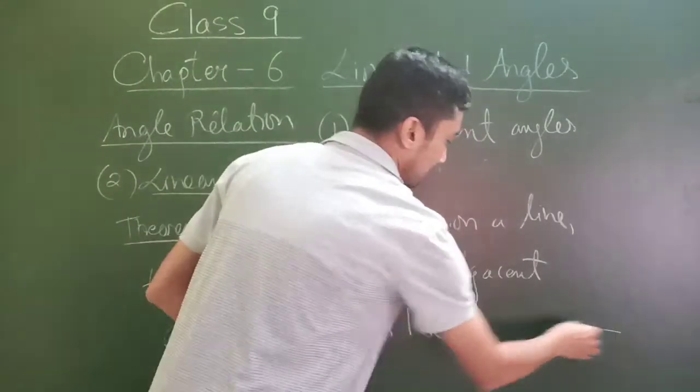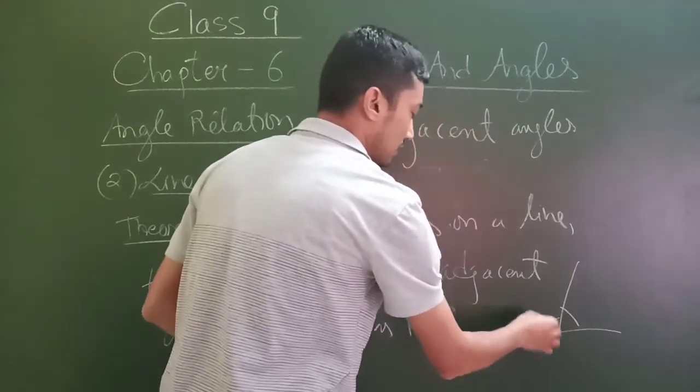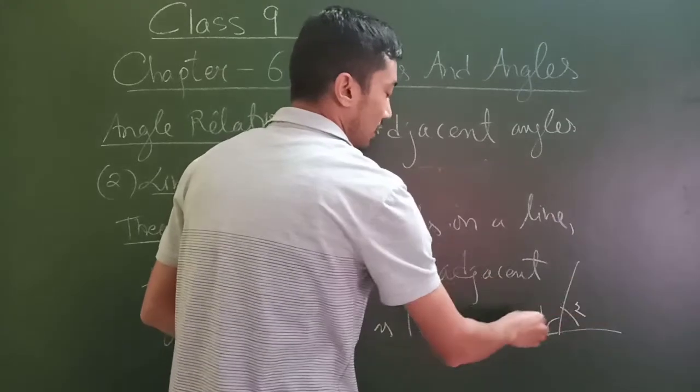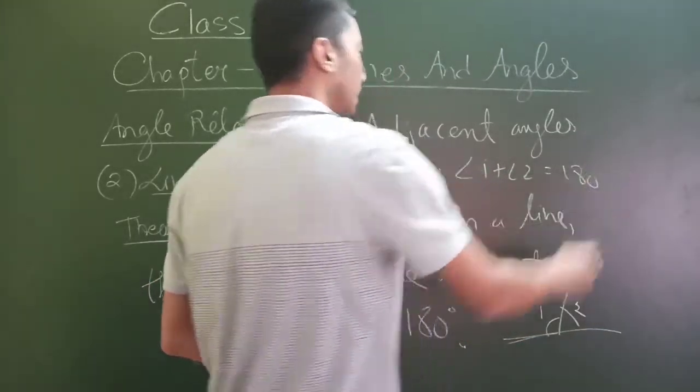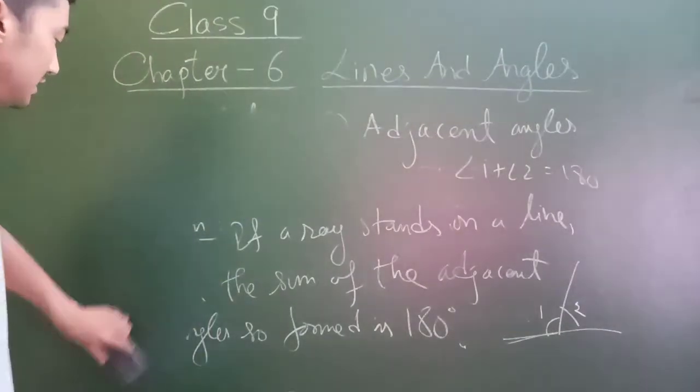As I say, if you have a straight line and there is a ray which cuts the angle into two parts, 1 and 2, only when it's a straight line, with opposite rays, then angle 1 plus angle 2 will be 180 degrees. Okay, got that? So that's the theorem.